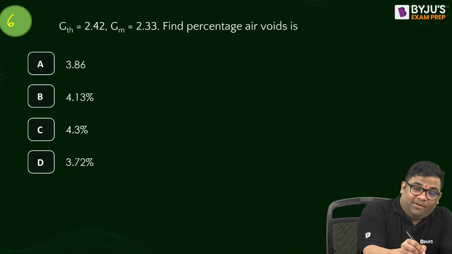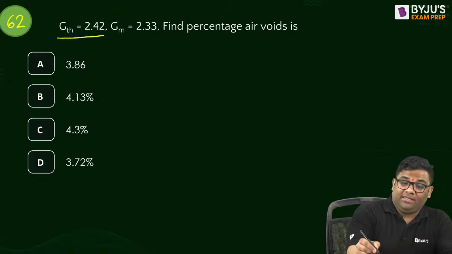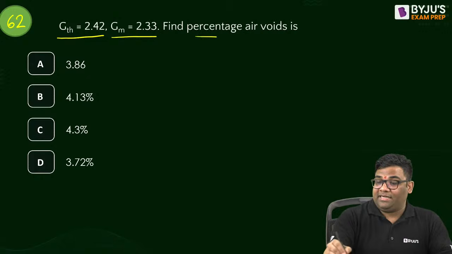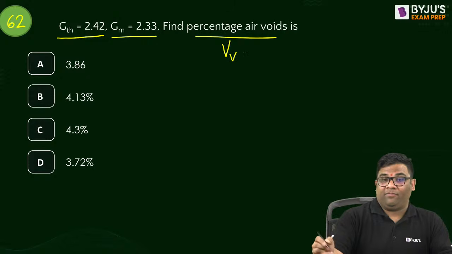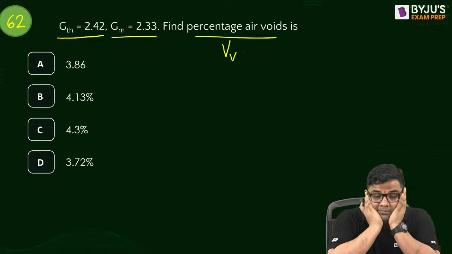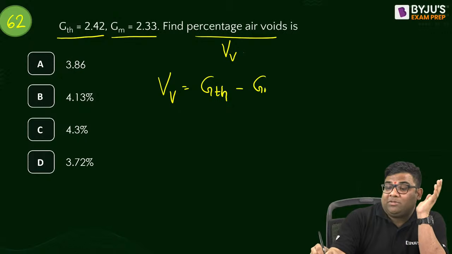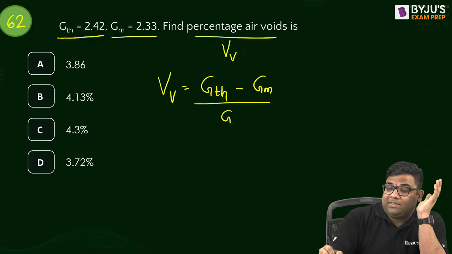62. Percentage air void, straight question. GT is given. GM is given. Find out the percentage air voids. Straightforward 1 mark question. Okay. Straightforward formula. Percentage air void is equal to theoretical specific gravity minus the actual specific gravity by theoretical specific gravity.